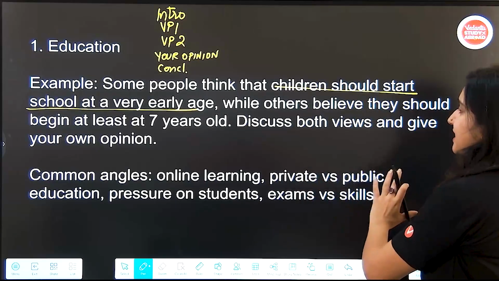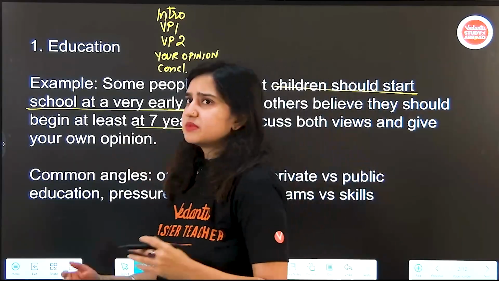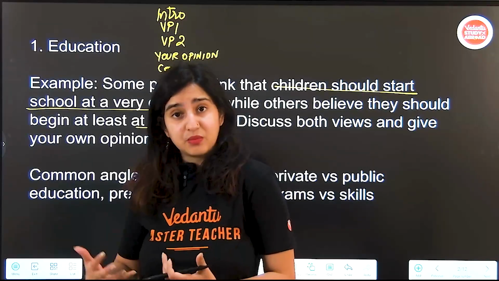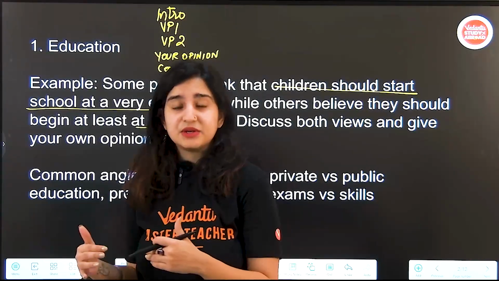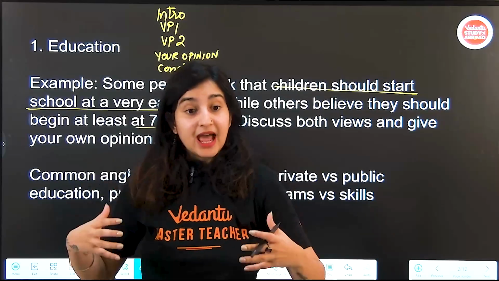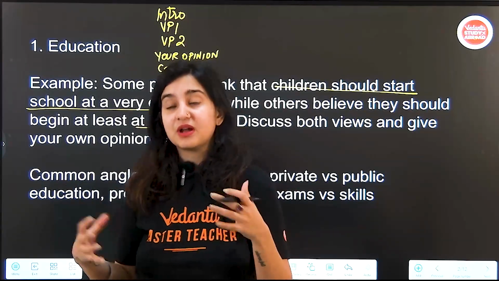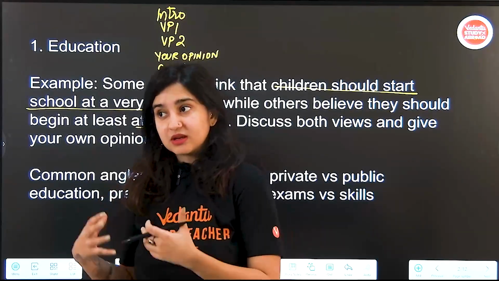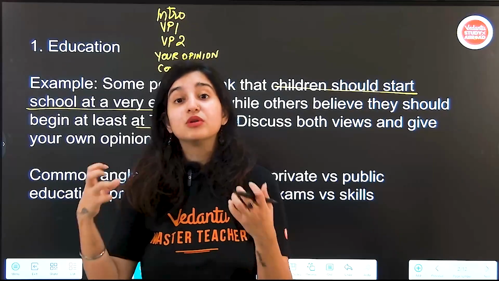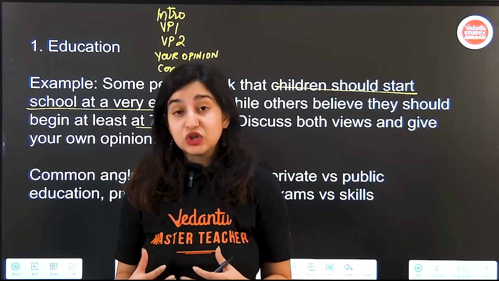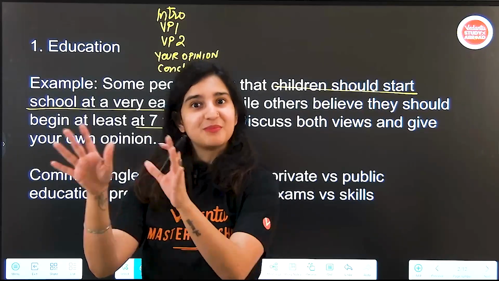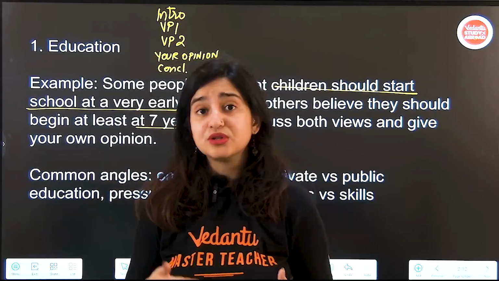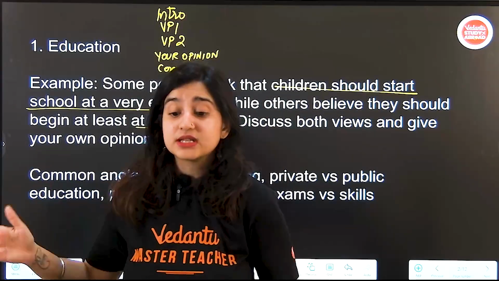Some believe that they should begin at least 7 years old. You could say that the children actually need to spend more time with their parents till at least 7 years of age, because it helps them gain their confidence, figure out their own footing in the world. Being in a safe and loving environment, especially with a mother around, makes them more confident and secure human beings. If you send them out into the big bad world so early on, they might have certain traumatic experiences, might also experience bullying that can leave a lifelong scarring impact.